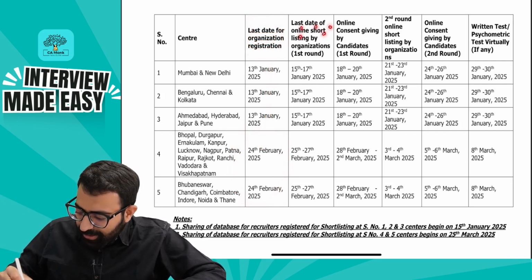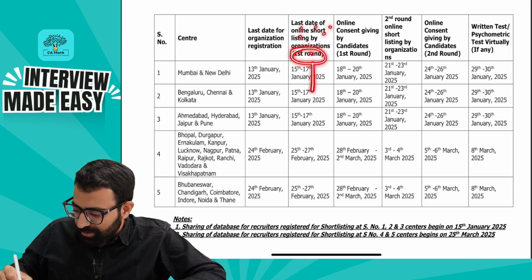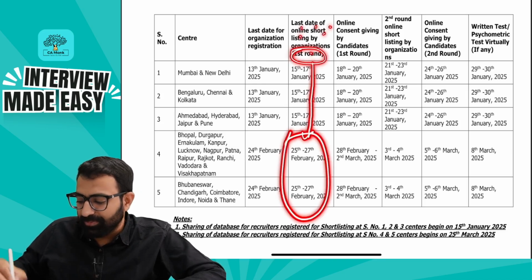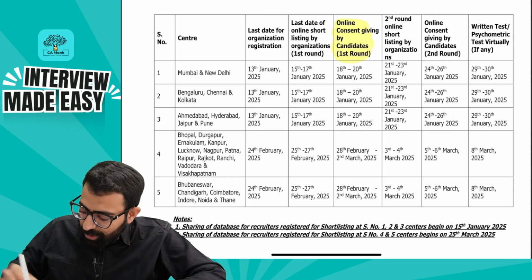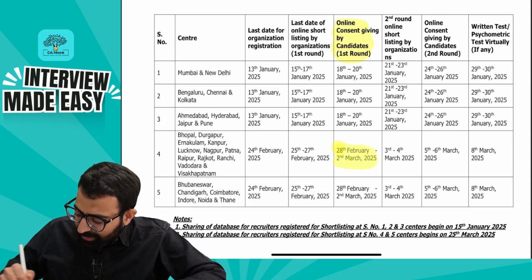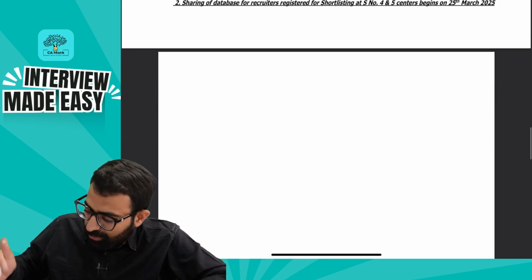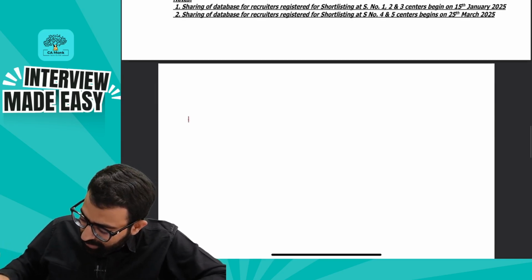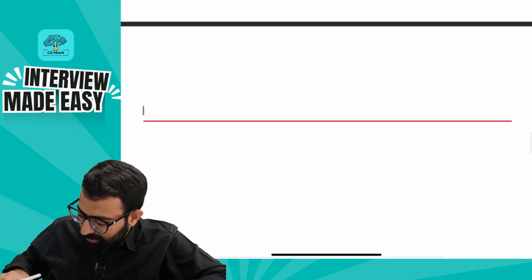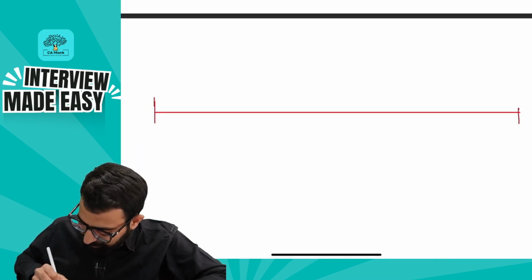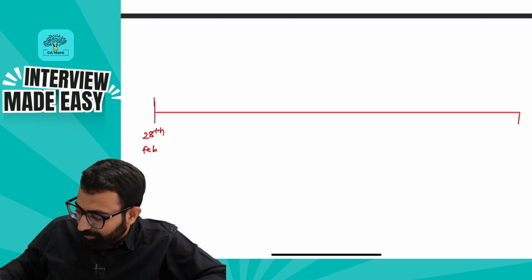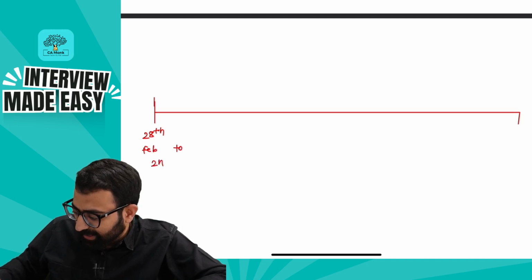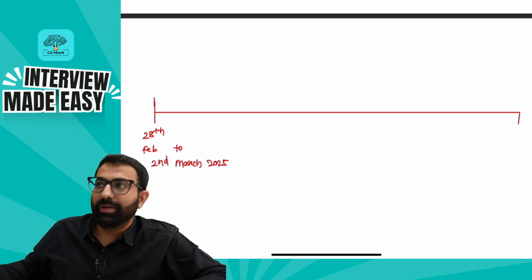The last date of online shortlisting by the organizations means the companies have to shortlist on these days. On which date is it going to be visible on your portal? On your portal it is going to be visible from 28th of February till 2nd of March 2025. This is the first important timeline for me.